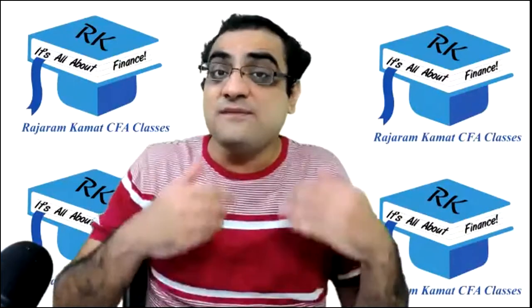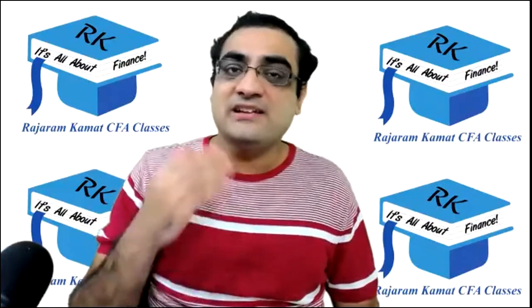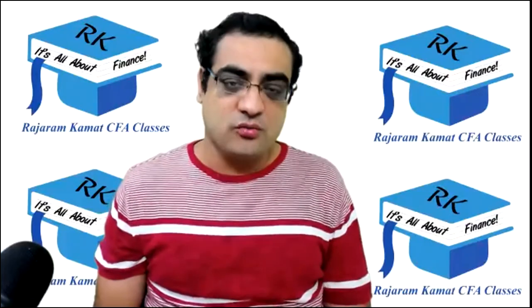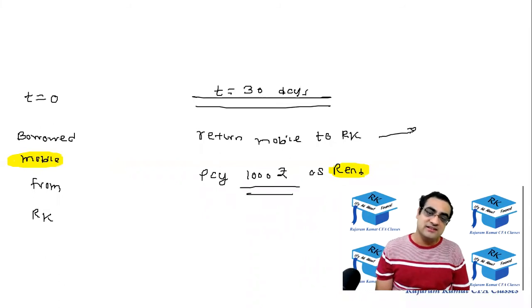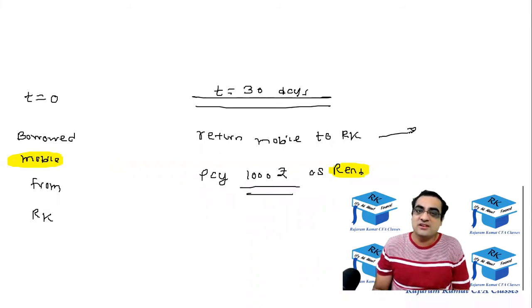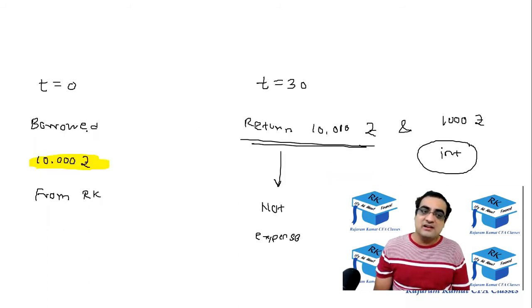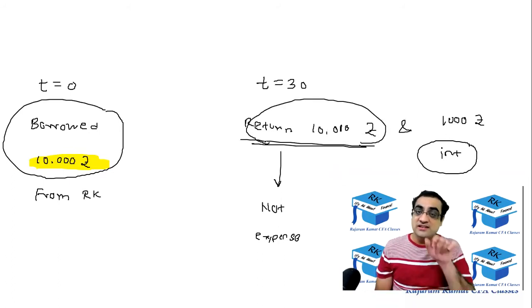So return of principal is truly not a cost. Return of principal is like a return of mobile. So when at t equal to 30 days, Ajinkya was going to return this 10,000 rupees to me, this will not be an expense. Will you call return of mobile by Jiten an expense? Obviously not. He simply had borrowed the mobile and he's returning it. And similarly, Ajinkya had borrowed 10,000 rupees and he's simply returning it. This is not an expense.